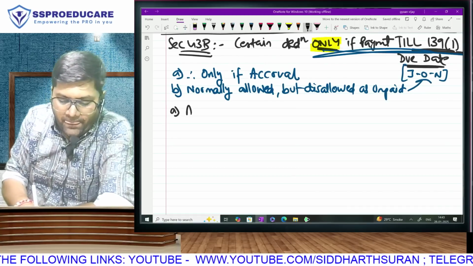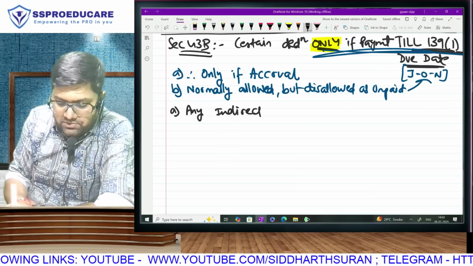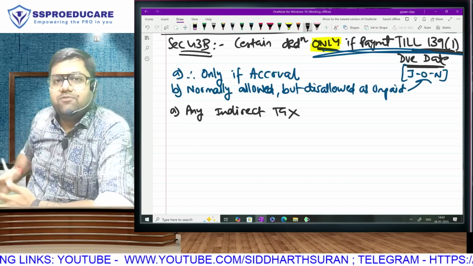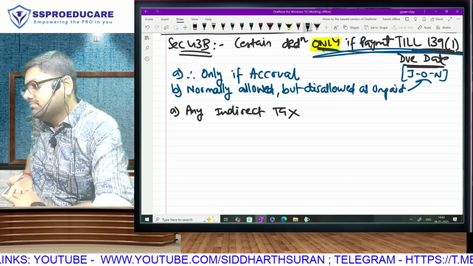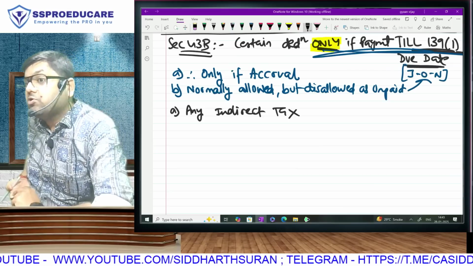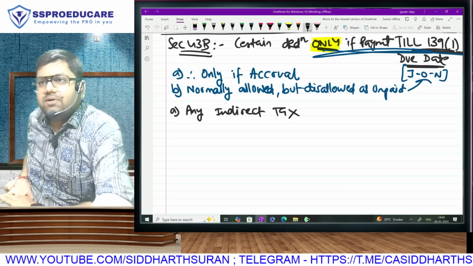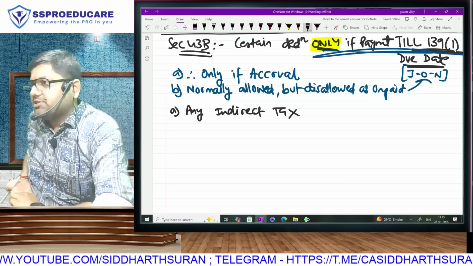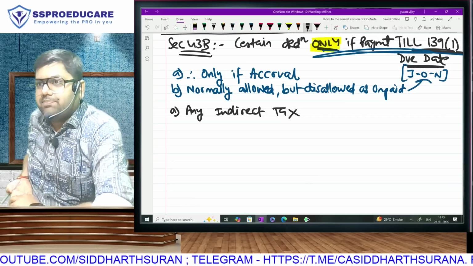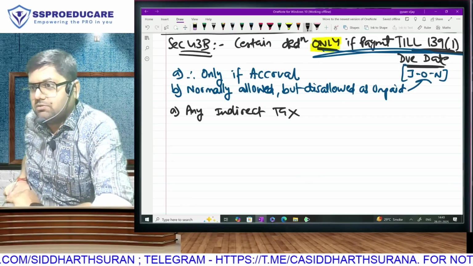First, any kind of indirect tax will be allowed if paid. Indirect taxes are going to increase your cost. You understand how? Supposedly, I pay 1 lakh for purchases and my product is under 12% GST. So the total payment that I will make to the supplier is 1,12,000.